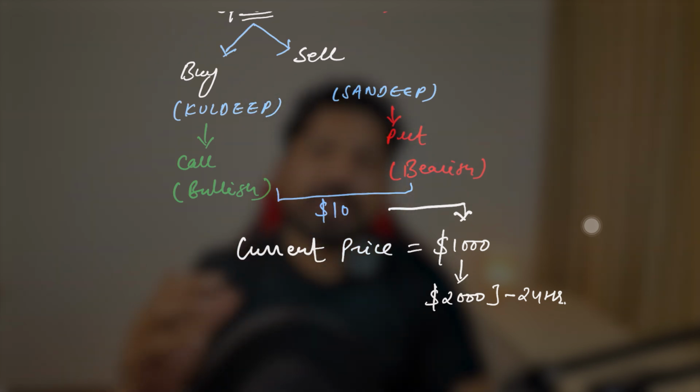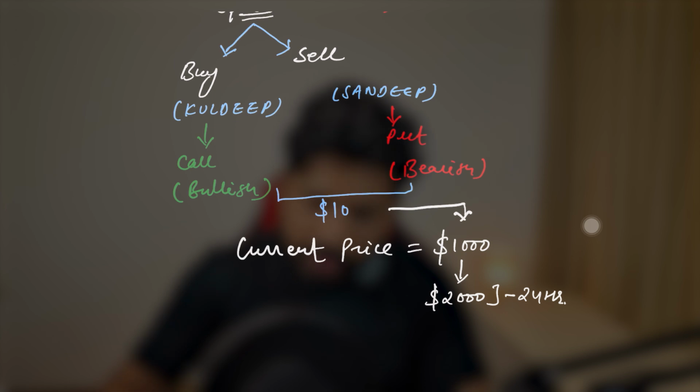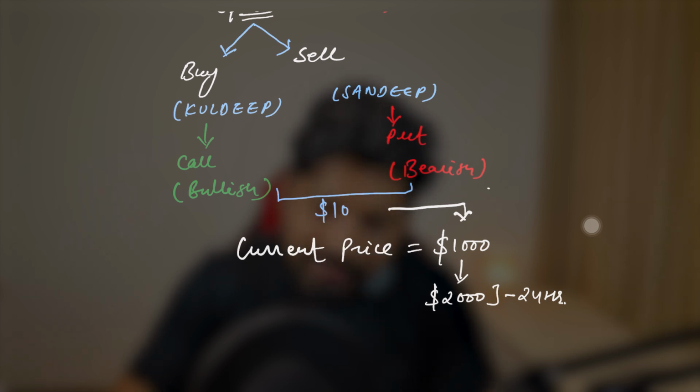And now my friend Sandeep bought the put option, which means he bought an option to buy the same ticket, which at that time was 1,000, at $500 after 24 hours. Now we both have the option, meaning we both have the right to buy the ticket within 24 hours, and for that we gave the premium, that small amount, that is $10.